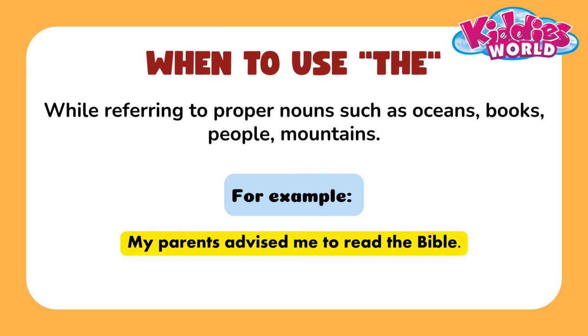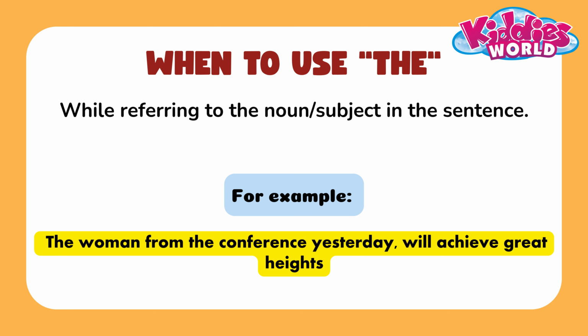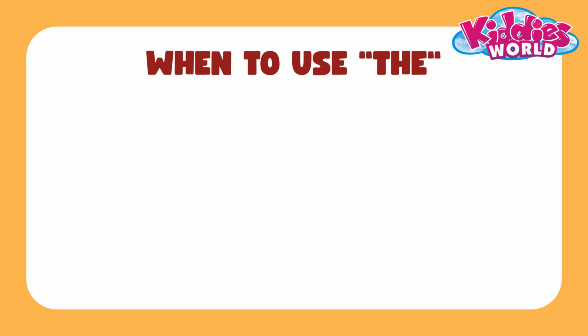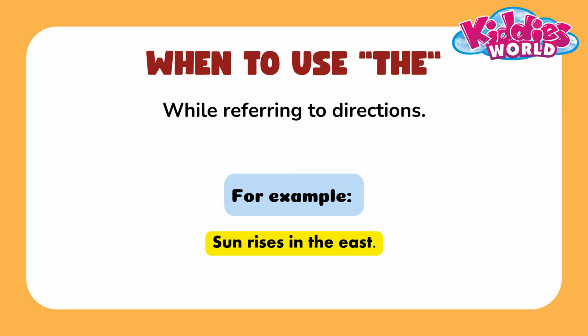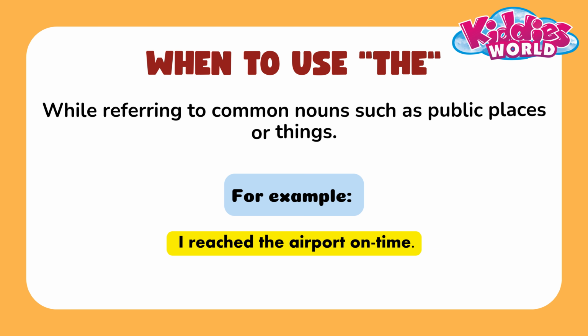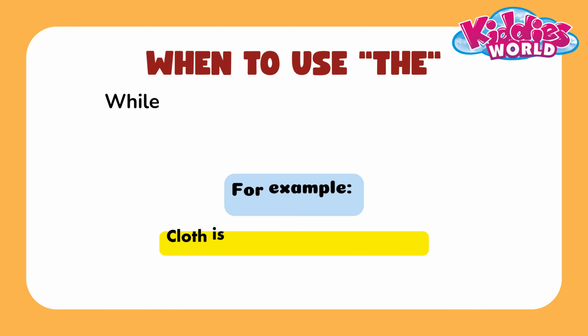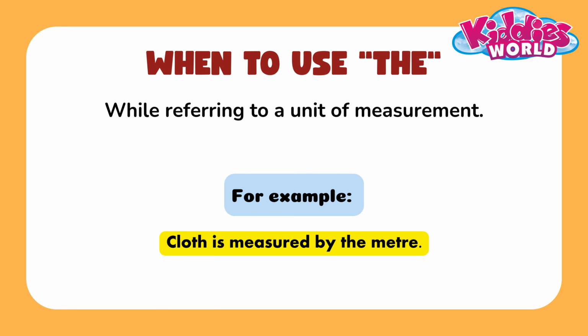While referring to proper nouns such as oceans, books, people, mountains. While referring to adjectives in the superlative degree. While referring to the noun or subject in the sentence. While referring to directions. While referring to ordinals like next, second, further. While referring to common nouns such as public places or things. While referring to idiomatic expressions. While referring to a unit of measurement.